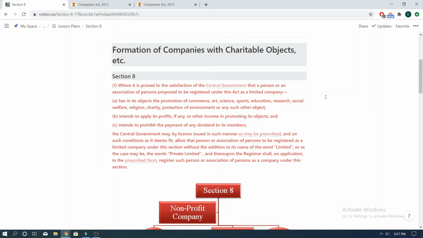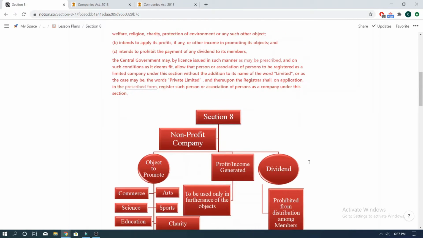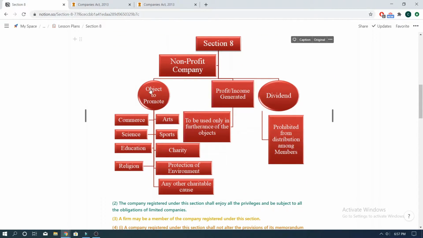Secondly, such a proposed company should intend to apply its profits or other income in promoting its objectives as enumerated in Clause B. That is, it should use the profit made by it in furtherance of such objects. And lastly, such a proposed company should intend to prohibit the payment of any dividends to its members as stated in Clause C. If all these three requirements are met, then such a proposed company can be incorporated as a limited company, subject to other conditions which may be imposed by the central government.